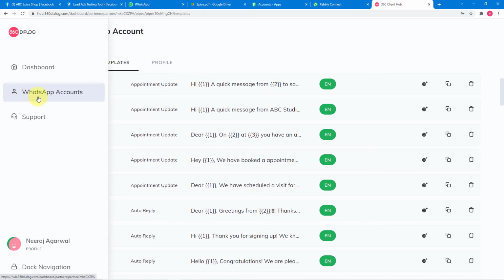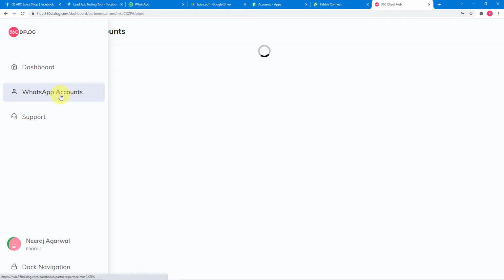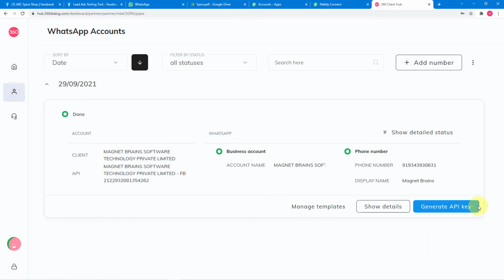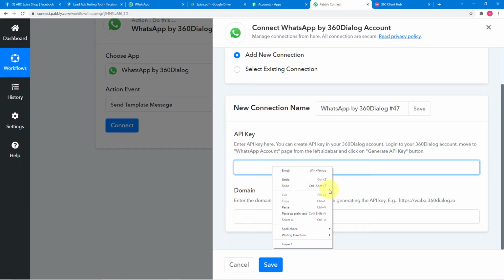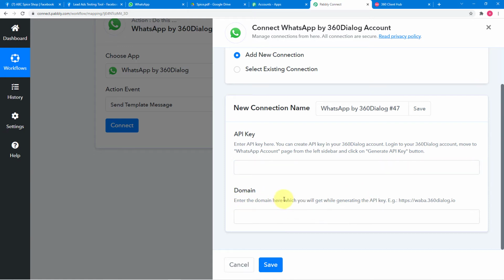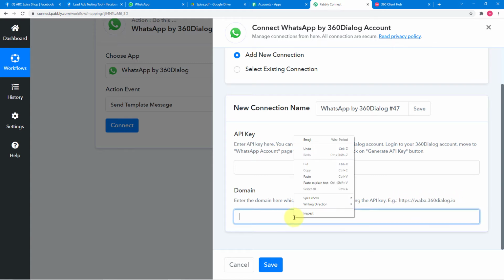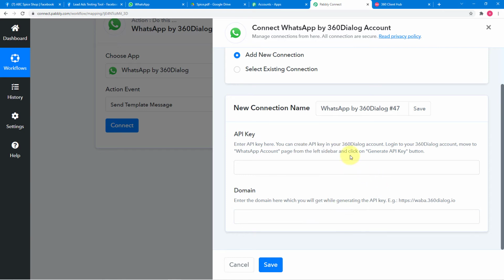And here I'm going to click on WhatsApp accounts page. And here you can see we have this button showing generate API key. So by clicking on this generate API key button, you can generate the API key. After that, copy that key and paste it here in this API key field in Pabbly Connect. Okay. And while generating the API key, you will also find this domain which will look like this link. So copy that domain and paste it here in this domain field. After pasting both of the things, click on save here and you will be connected with 360 dialog, right?